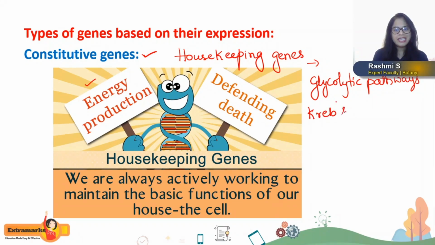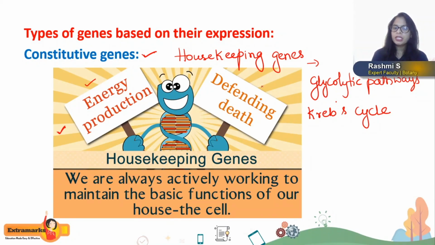So these enzymes must be produced continuously, and basically these are involved with energy production, and hence these genes are actually expressed throughout our life and in every cell of our body.